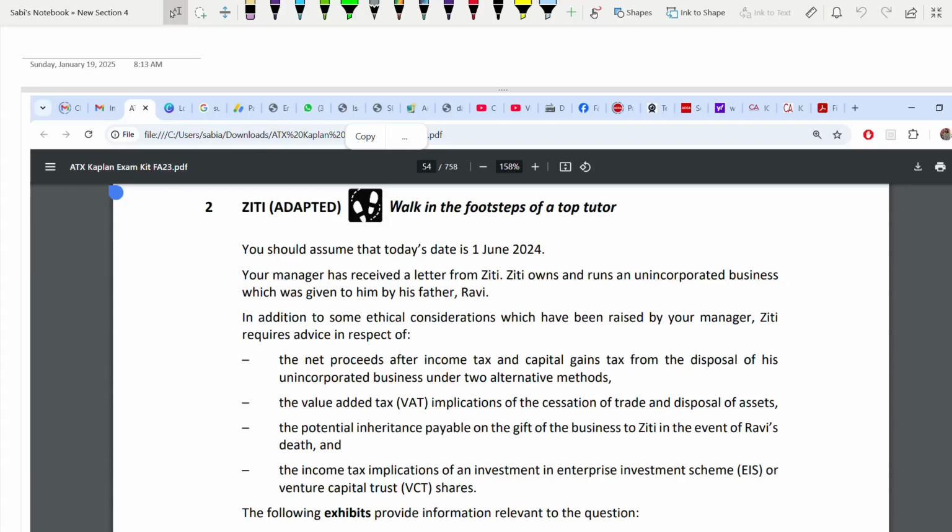So let's start with question number 2. Question number 2 is very important again from the point of your exam. Why? Because question 2 tests various areas. Let me tell you the areas that it is testing you on.